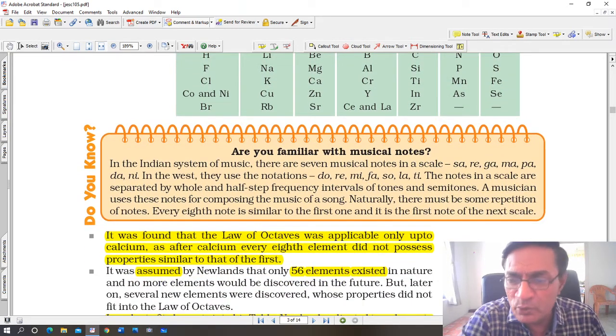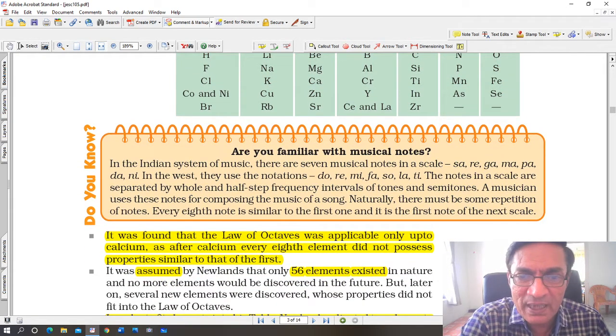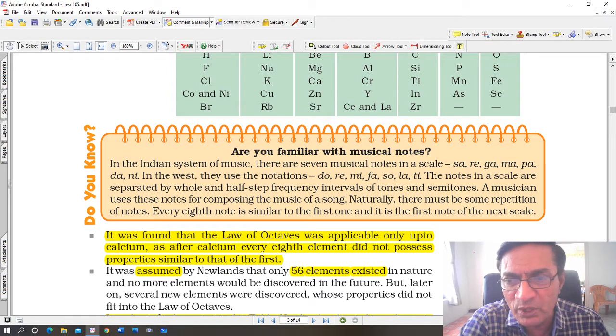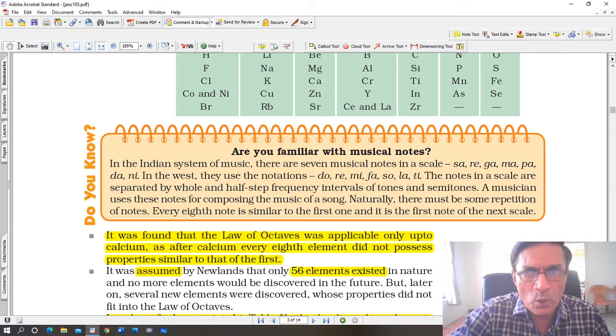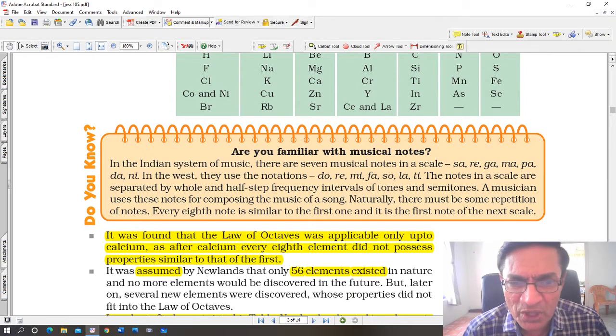Are you familiar with musical notes? Let us see. In the Indian system of music, there are 7 musical notes in a scale, that is Sa Re Ga Ma Pa Dha Ni Sa. In the West, they use the notations Do, Re, Mi, Fa, So, La, Ti. The notes in a scale are separated by whole and half step frequency intervals of tones and semitones, high and low frequencies. A musician uses these notes for composing a music or a song.